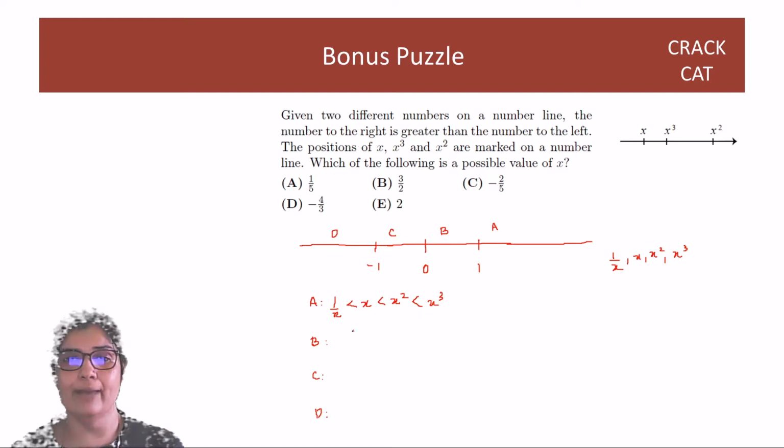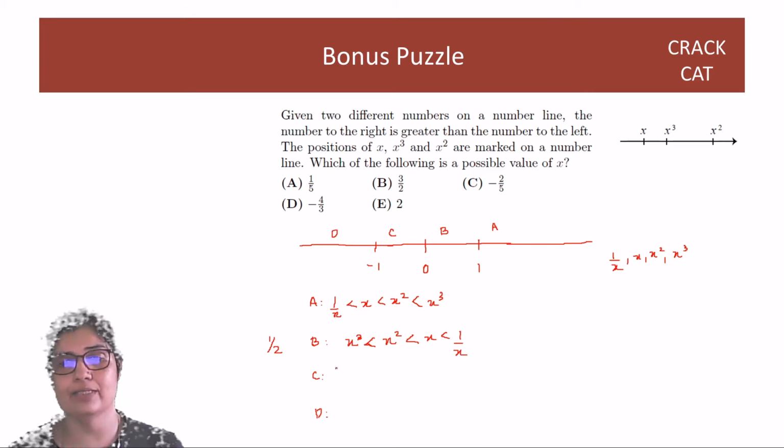So in B, of course, everything is still positive, but the reciprocal is greater than x. Right? So if you're confused about what to do, pick up a representative number like half. Half belongs to this region. And if you see, the reciprocal of half is more than half itself. And the more you square it, cube it, the number just keeps becoming smaller and smaller. So here what you have is x cube is the smallest. Then you have x square, which is 1 by 8 if I take x as half... this is 1 by 4. Then you have half. And then finally you have 1 by x. It's the greatest.